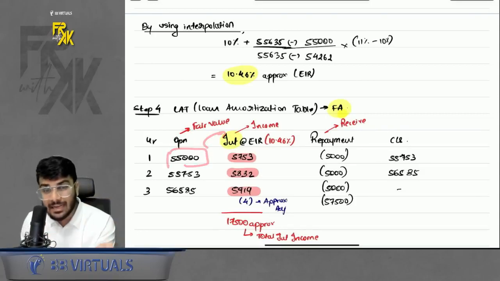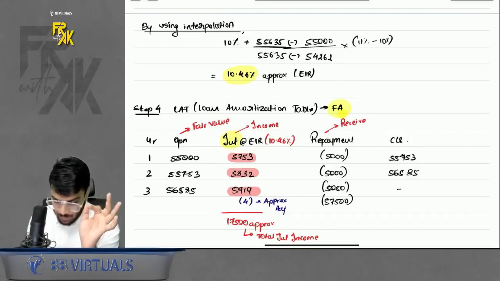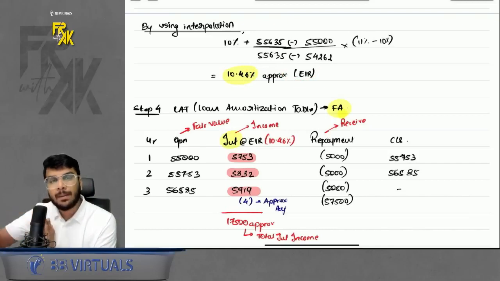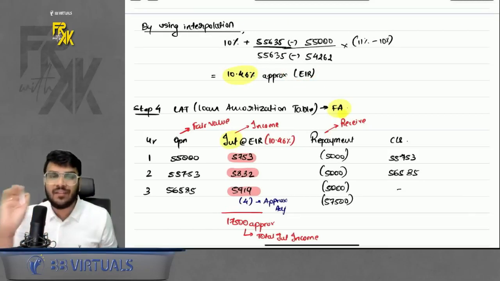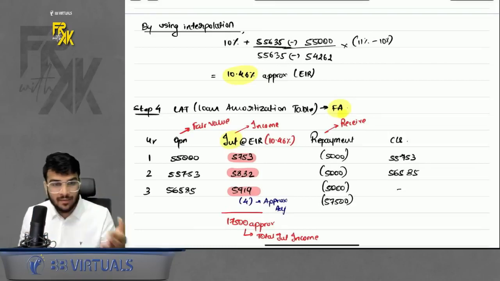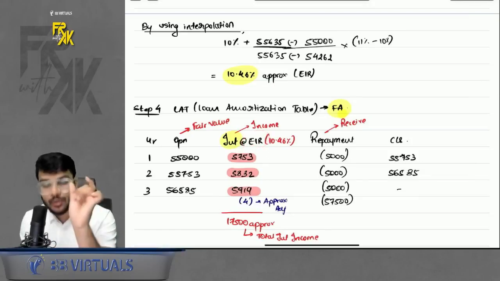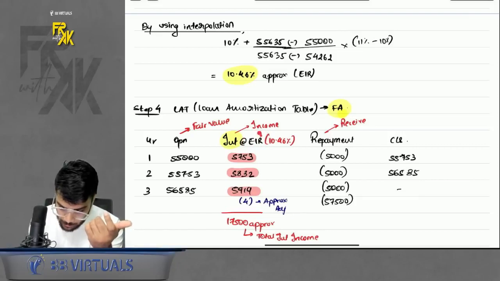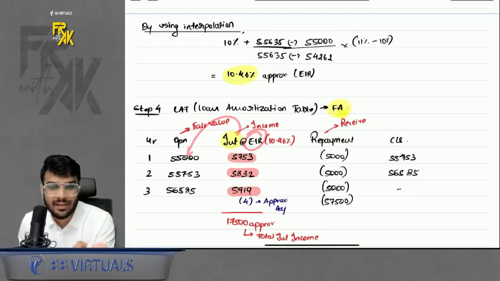Then you will take interest at the rate EIR. See, what is EIR? This is effective interest rate. Ideally you are going to repay coupon back to the lender, but effectively that coupon was not the effective interest. Effectively interest should have been the combination of coupon, premium, discount, right? So the computation of interest is done as per EIR. How do you calculate this? Apply the EIR on the fair value and not face value.